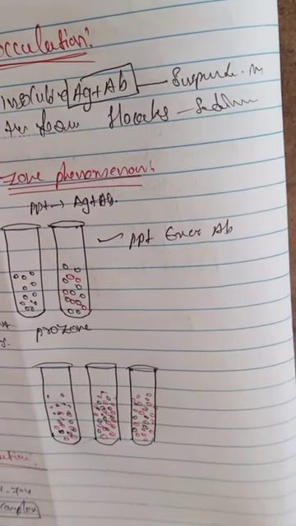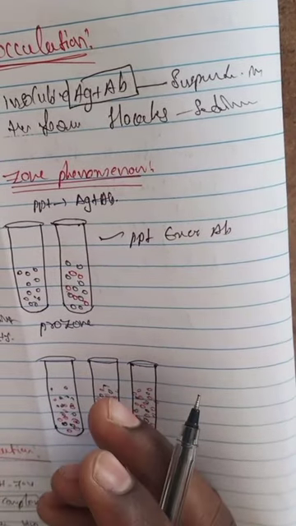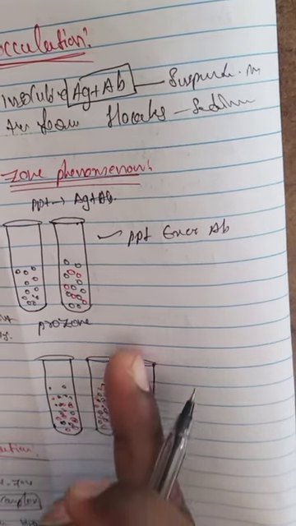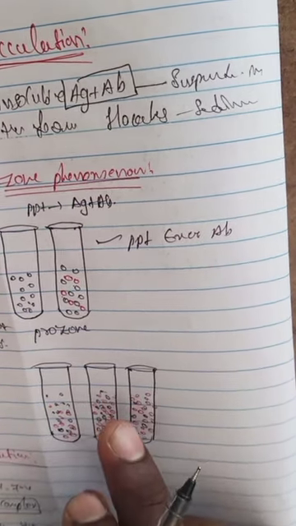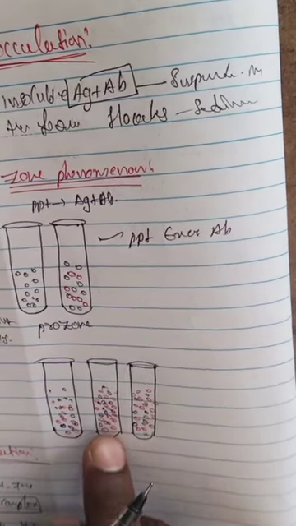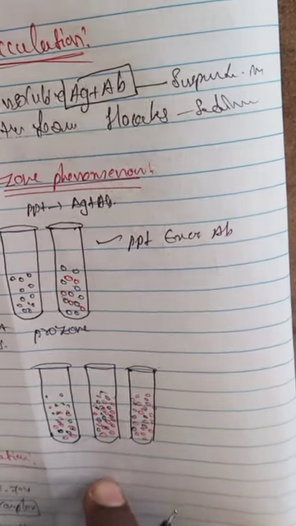So in equivalence, when increasing the quantity of antigen added to a fixed amount of antiserum in the test tube, the precipitation occurs rapidly and abundantly. The middle tube, where antigen and antibody are in optimum proportion, is known as the zone of equivalence.